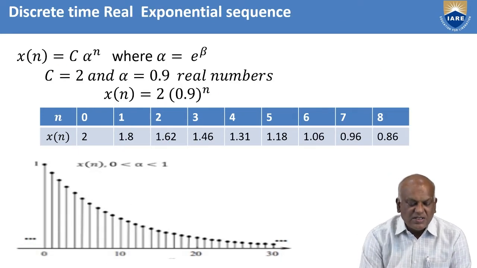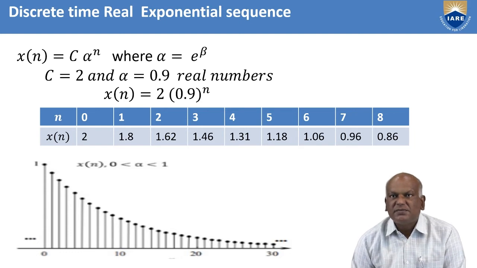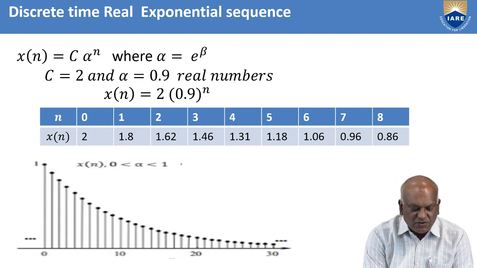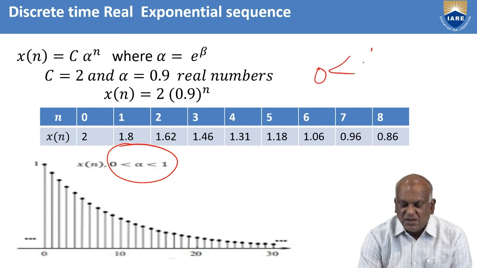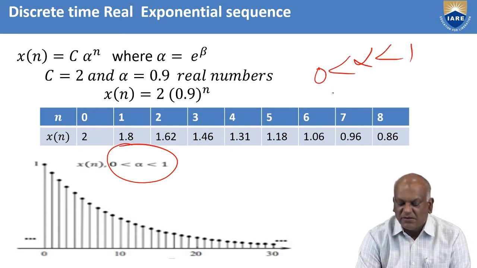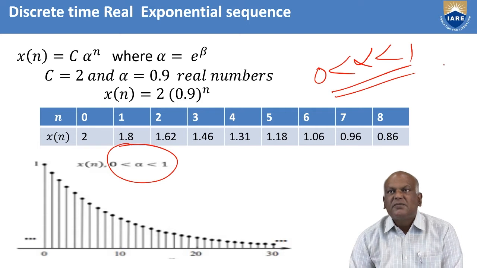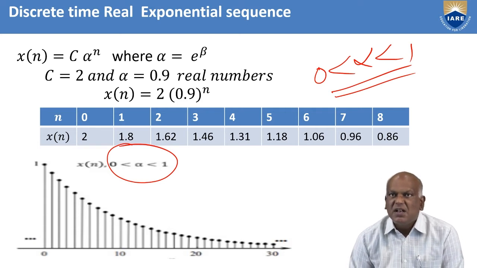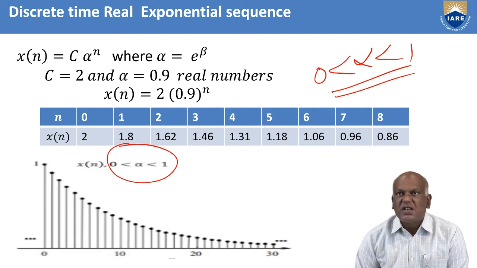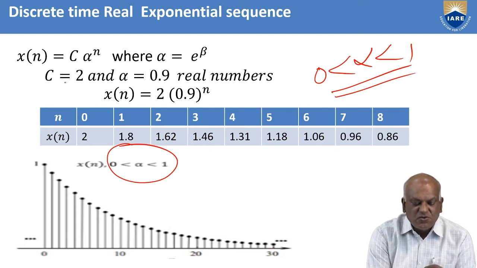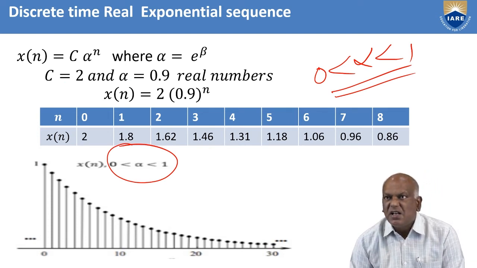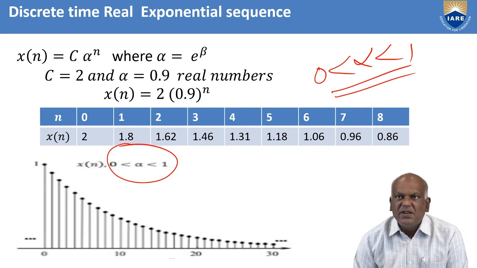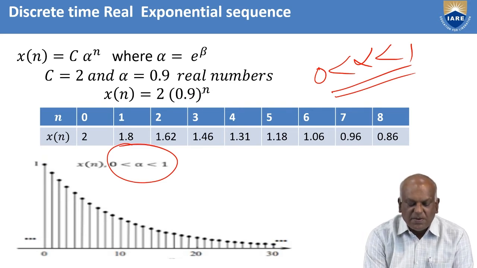Now we can consider alpha between 0 and 1, that is, 0 less than alpha less than 1. For this case, what is the behavior of the real exponential sequence? Let us take c equal to 2 as usual and alpha 0.9, which is between 0 and 1. The equation is 2 times 0.9 whole power n.